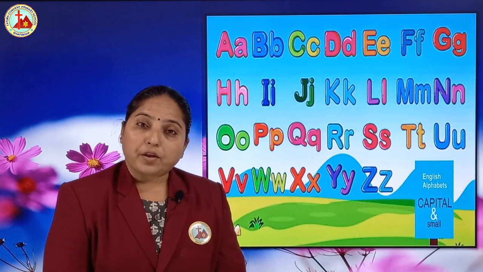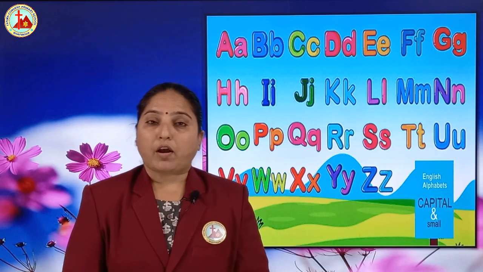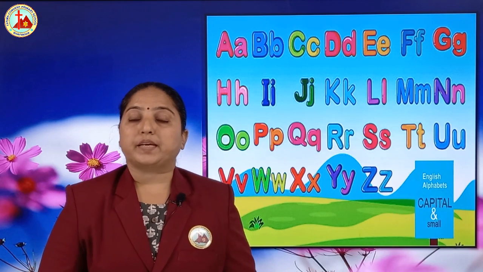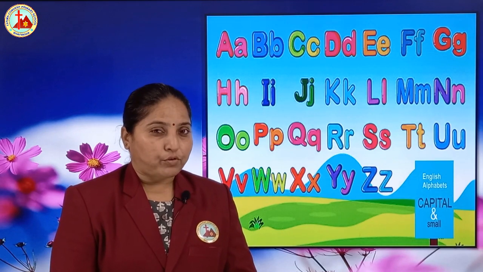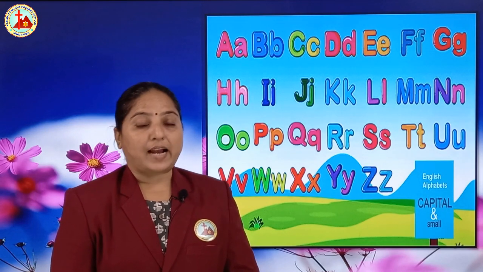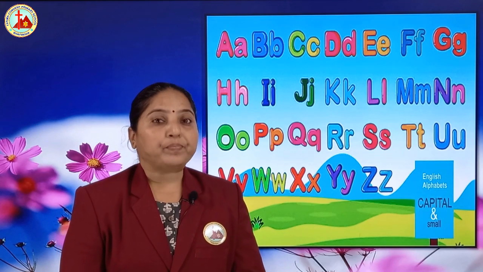See children, if you want to learn alphabet nicely and remember for a long time, then you have to speak it daily. Are you speaking? Before going to bed, I have told you, right? So first let's speak the alphabets A to Z. Okay?